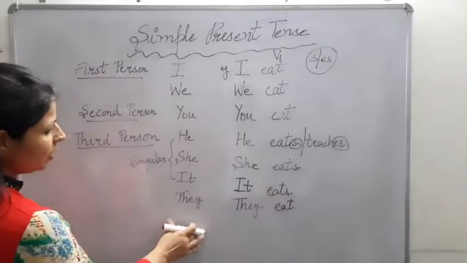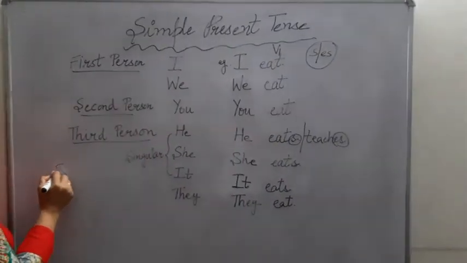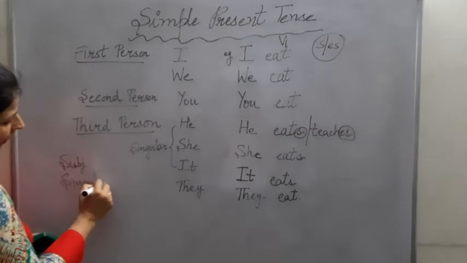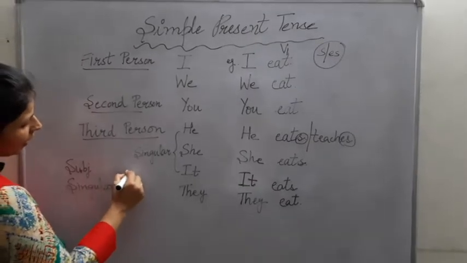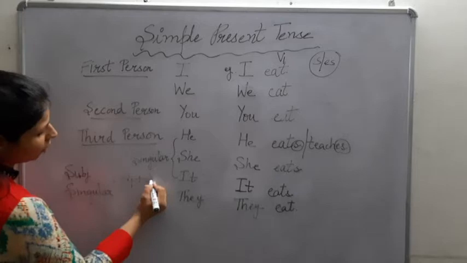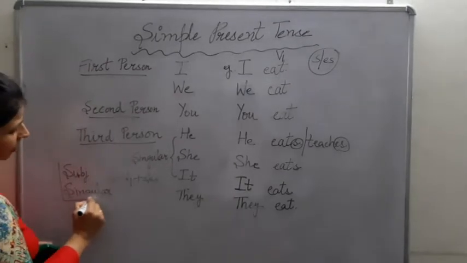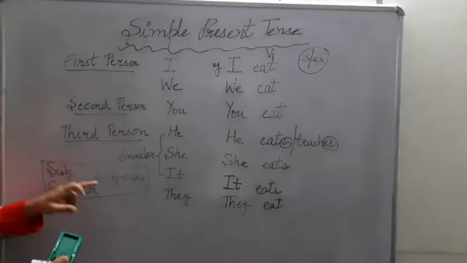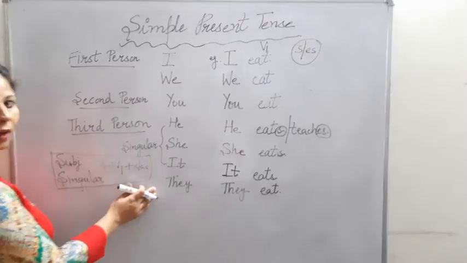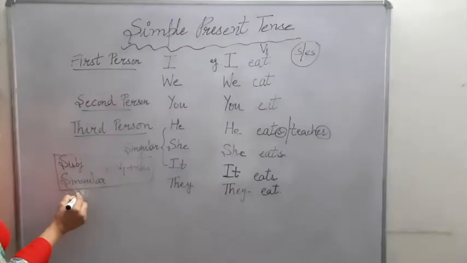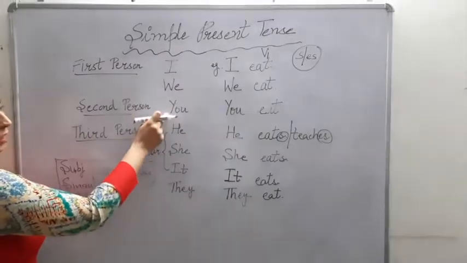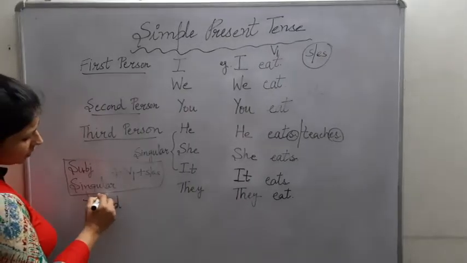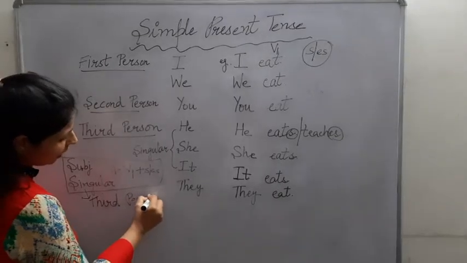To make it more simpler, simply understand when you have subject which is singular, then you put S or ES with your verb. This is the main point. Whenever we have singular subject, we put S or ES with our verb. But what is that singular subject? Remember, I is also singular, we is also singular, not this. I am talking about third person. This you have to keep in your mind.